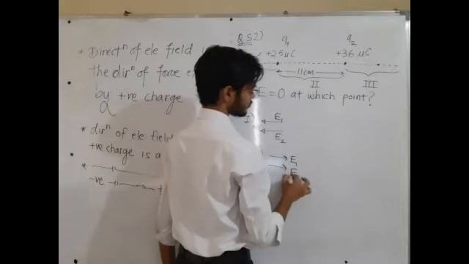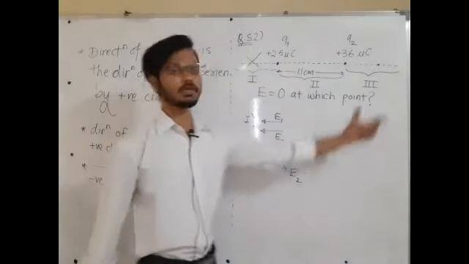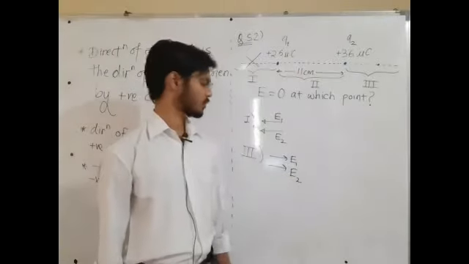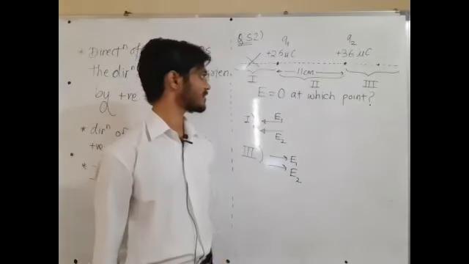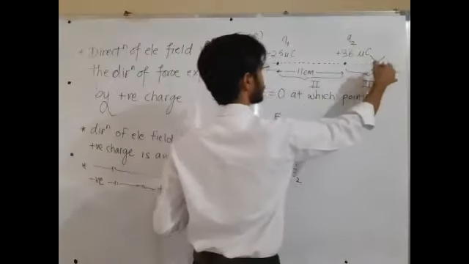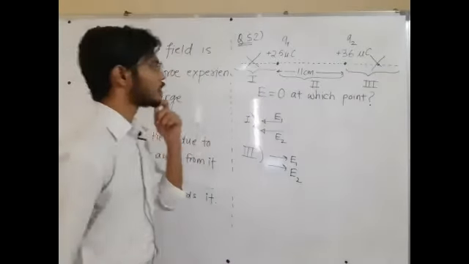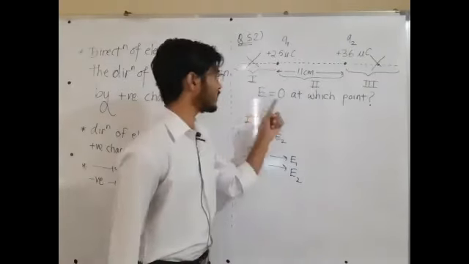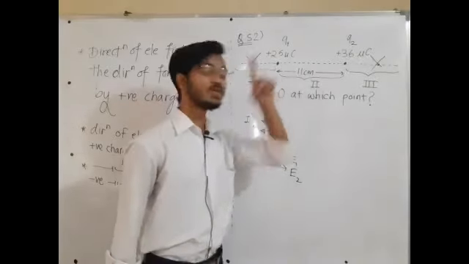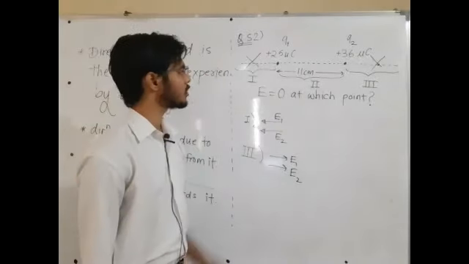So, sir, in region number 3 also, these two fields cannot cancel each other. Yes, these two fields cannot cancel each other in region number 3. Okay, so eliminate region number 3 also. So the point at which electric field is going to be 0 should be certainly lying somewhere in region 2.